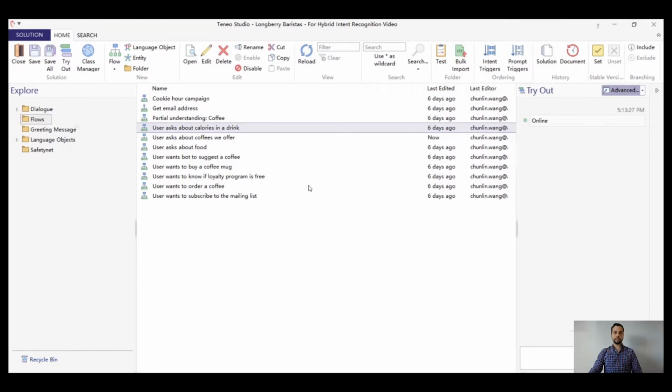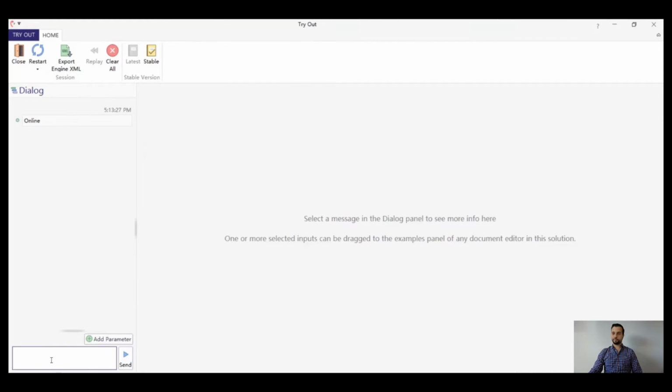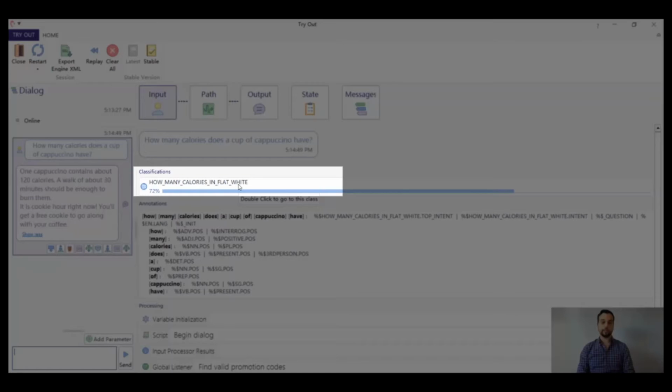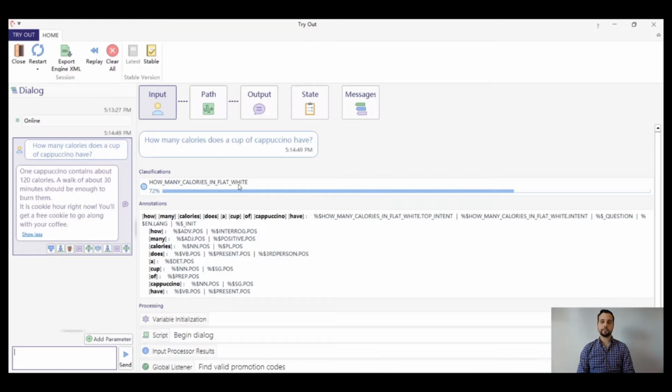But now let's take a look into our advanced tryout. Now let's send a user input to the tryout engine to see if we get the expected result. How many calories does a cup of cappuccino have? As we can see, it shows us the expected class, how many calories in flat white, with a confidence score of 72%. This confidence is high enough to activate the expected trigger.